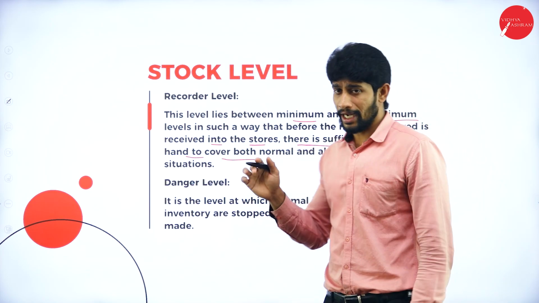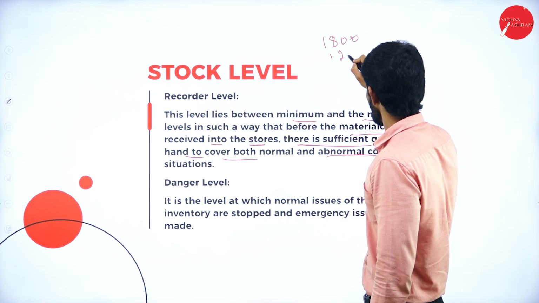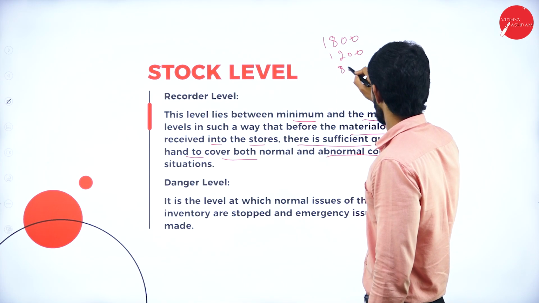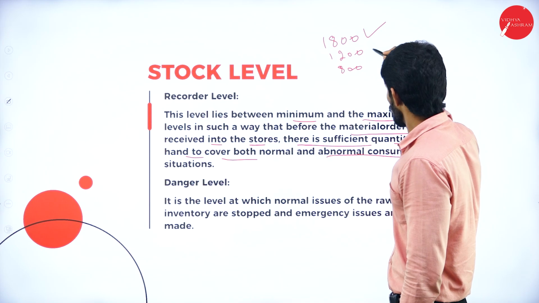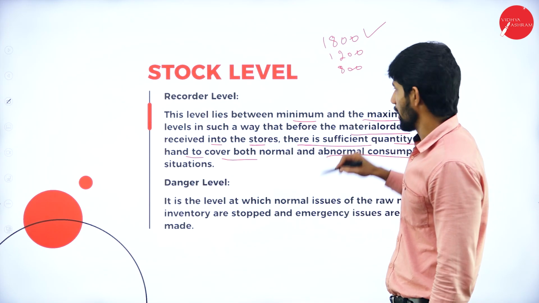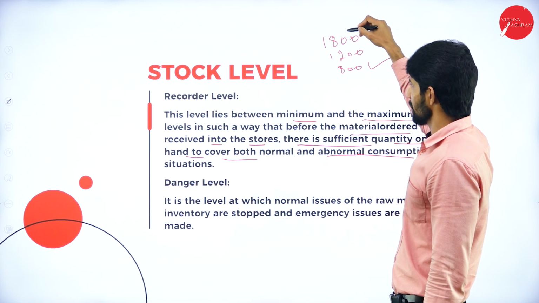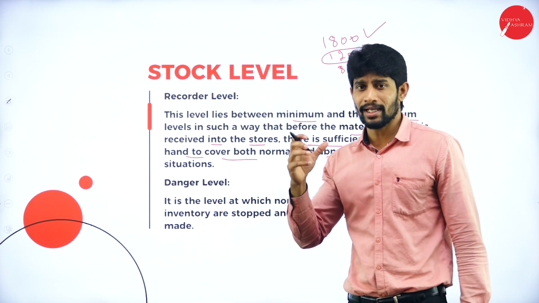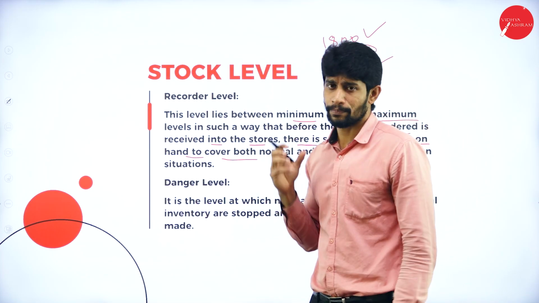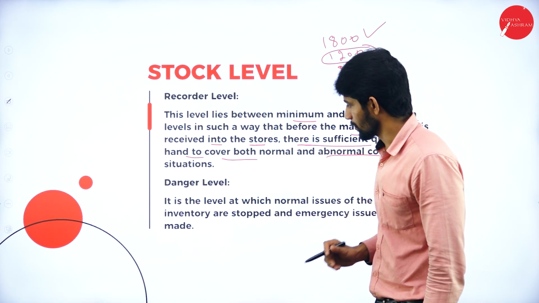Here I have given the example 1800, next 1200, next 800. So 1800 is the maximum level and 800 is the minimum level, so the reorder level is between the maximum level and minimum level, that is 1200. So maintaining the reorder level of products is for the smooth running of the production activities.